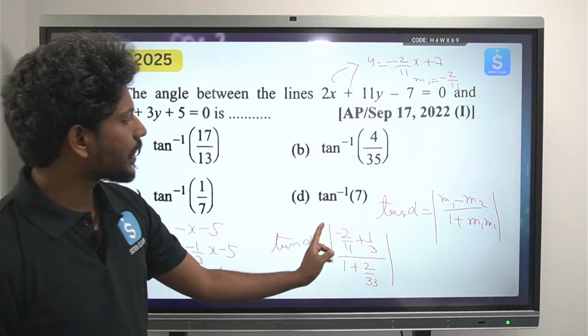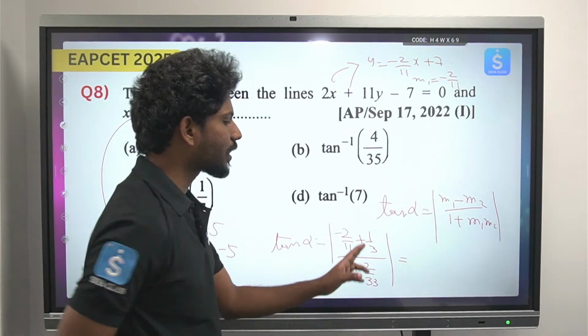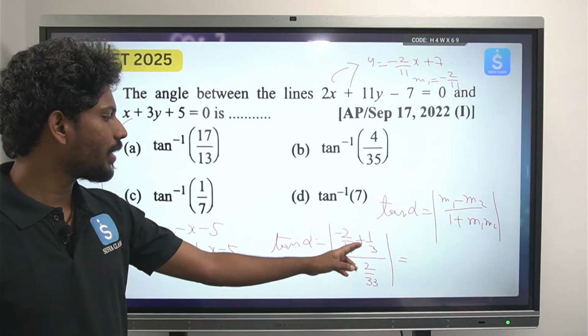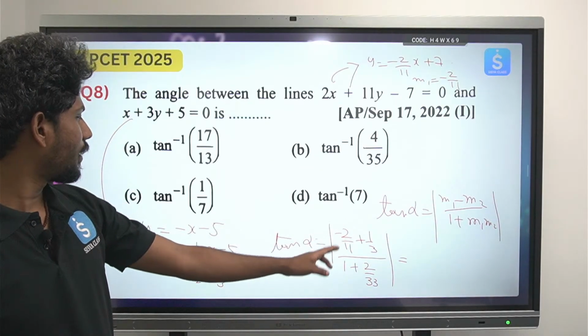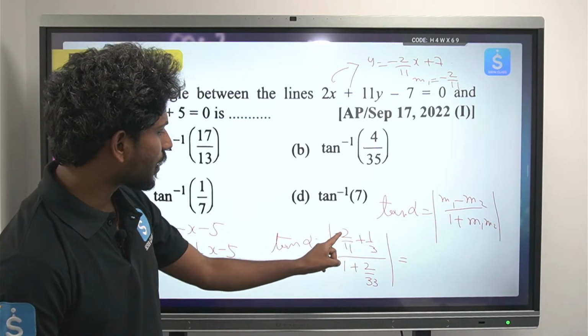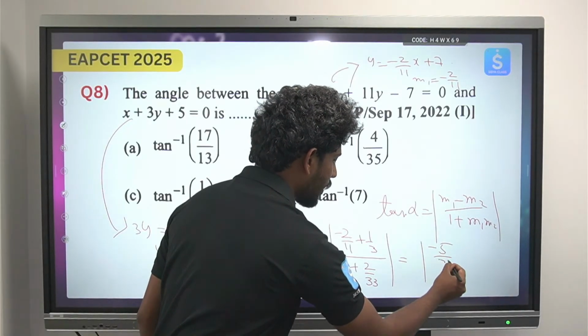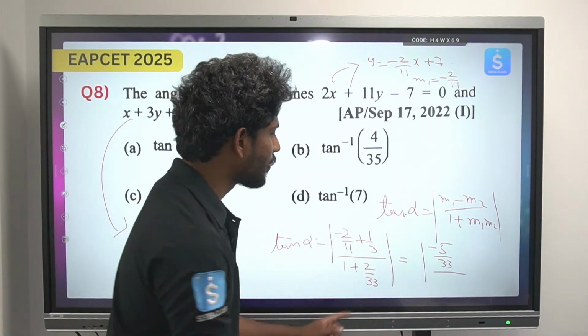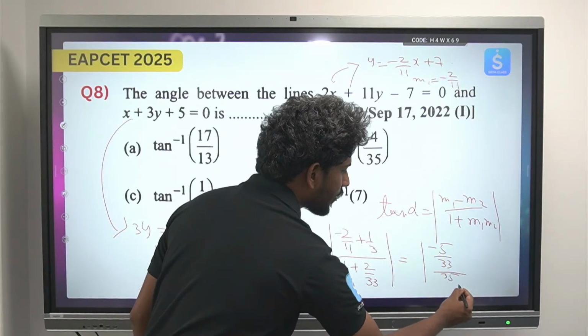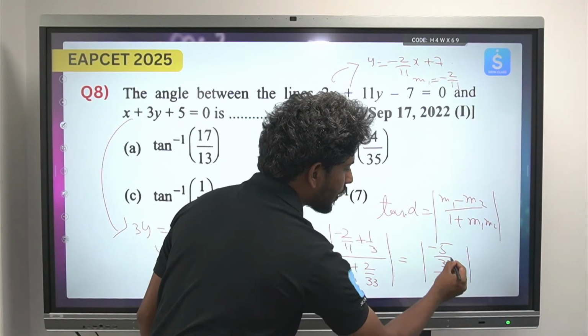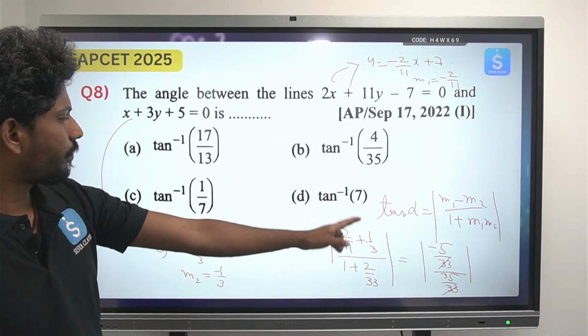So minus 6 plus 11, so what will be minus 6 plus 11? 11 minus 6 is 5, 5 by 33 by 5 by 3. Okay, so you could minus 6 plus 1 is minus 5 by 33. So 33 plus 2 is 35 by 33. So you can cancel 33 and that will be 5 by 7.